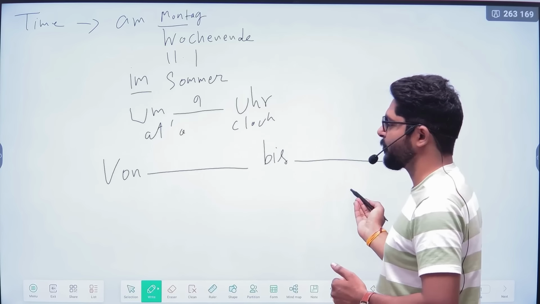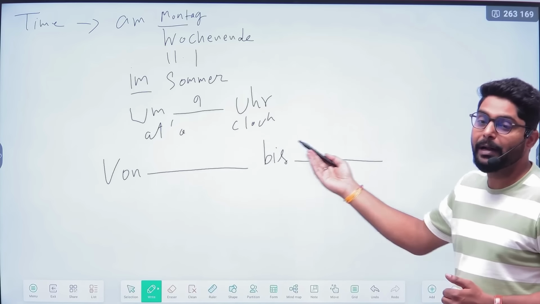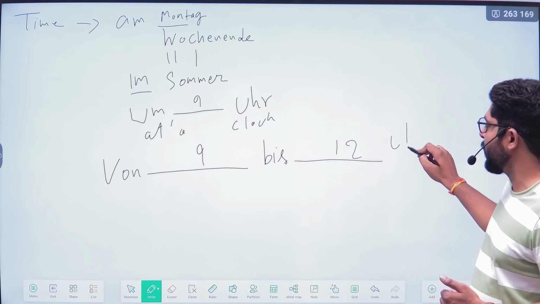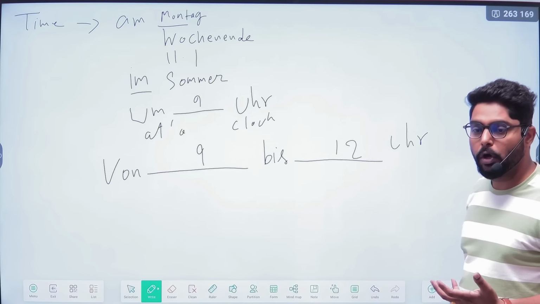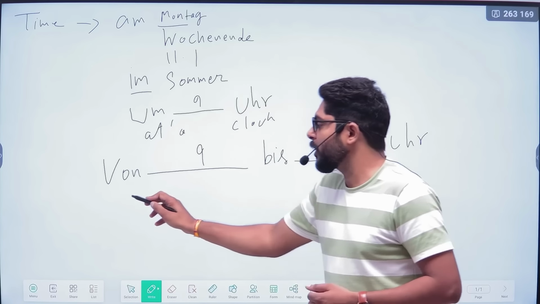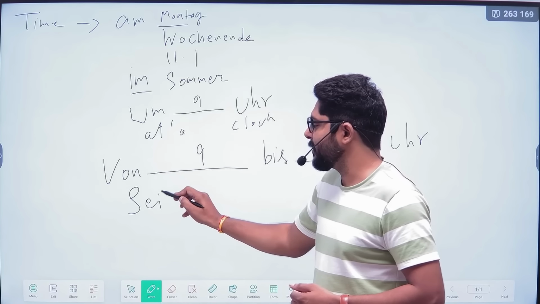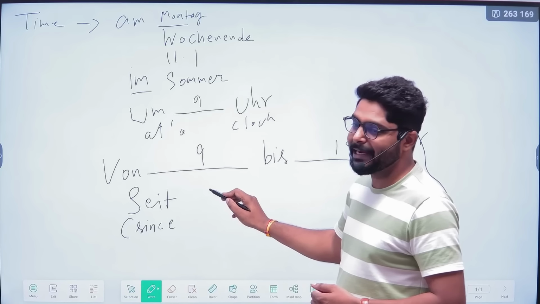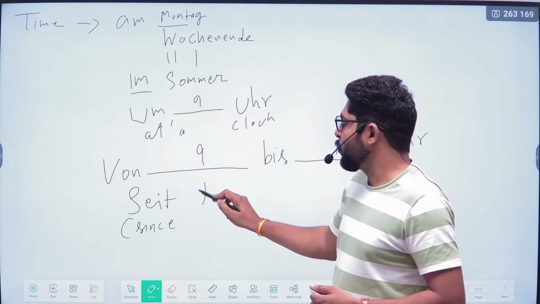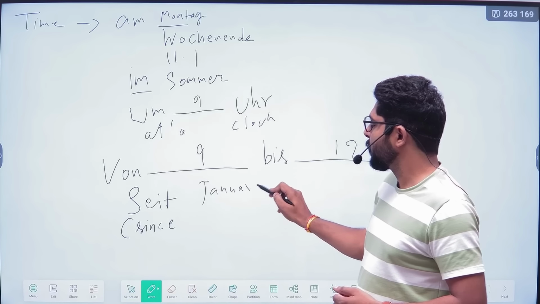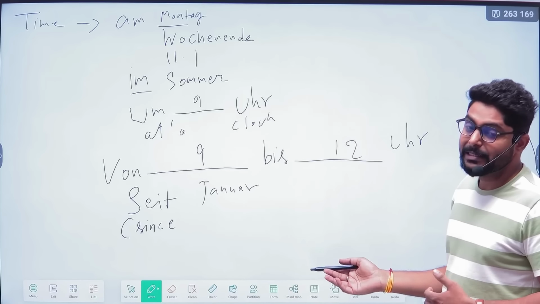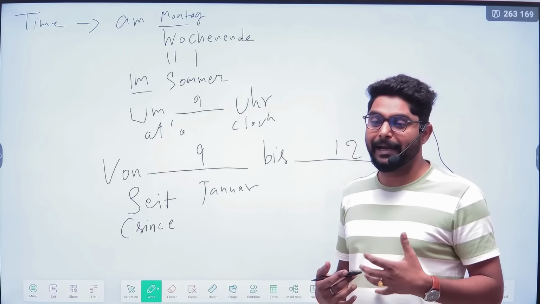Von Montag bis Freitag, von Januar bis Februar, von 9 bis 12 Uhr, from 9 to 12 o'clock. If you are talking about a period since a point in time, you will use "seit": seit Januar, seit Februar, seit März, seit meiner Kindheit, since my childhood.